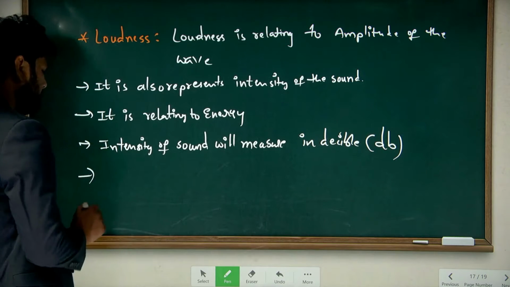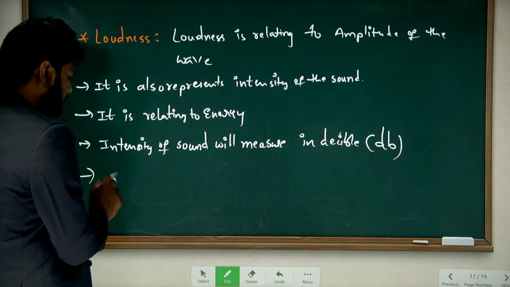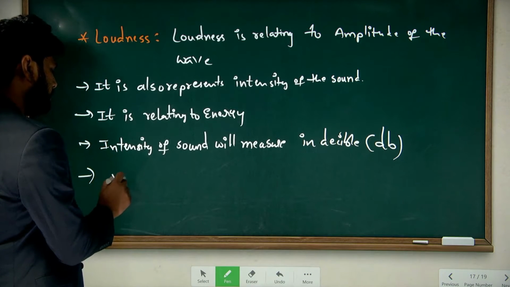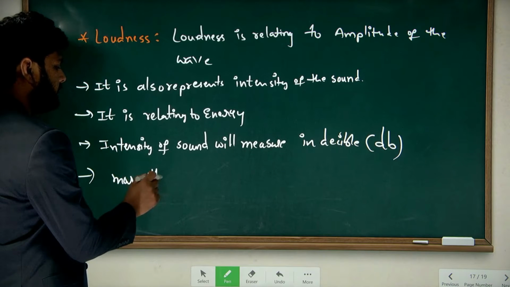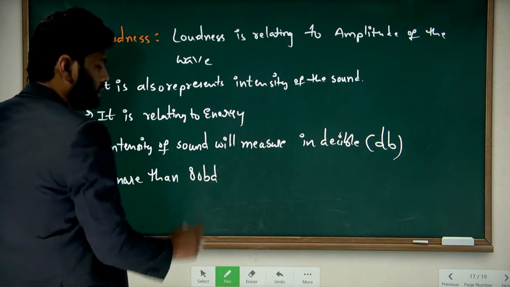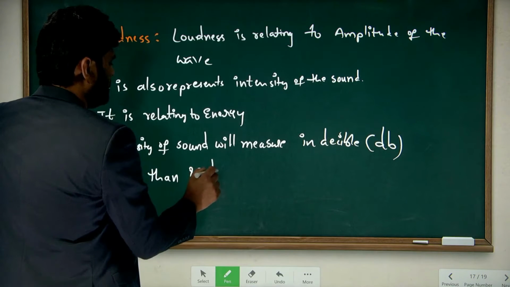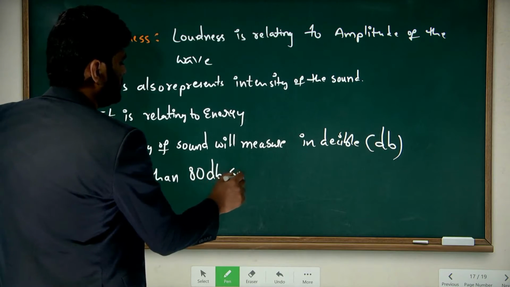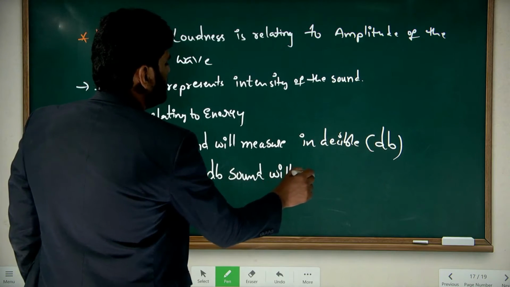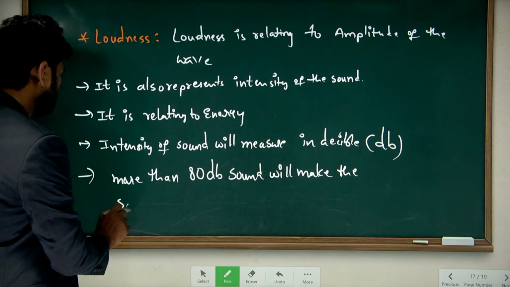Here, based on the intensity, more than 80 decibels of sound will cause sound pollution.